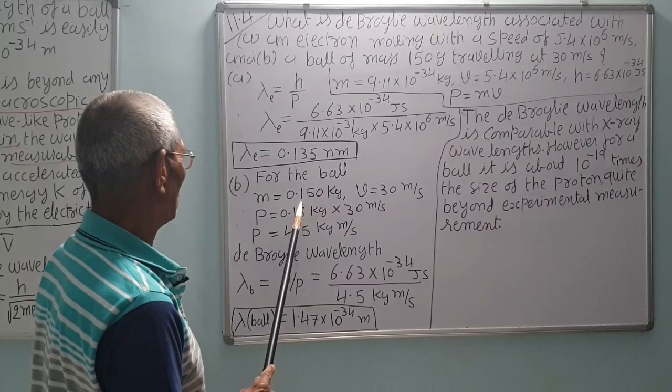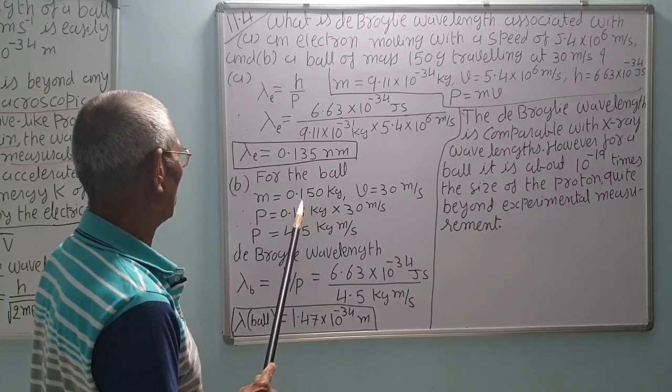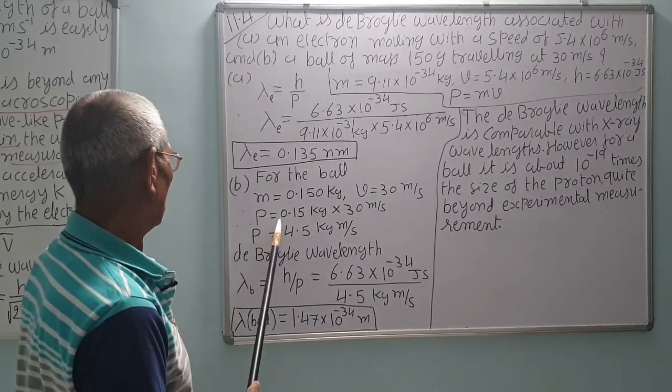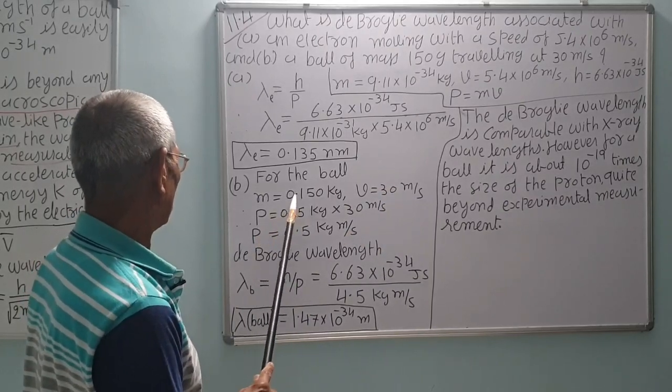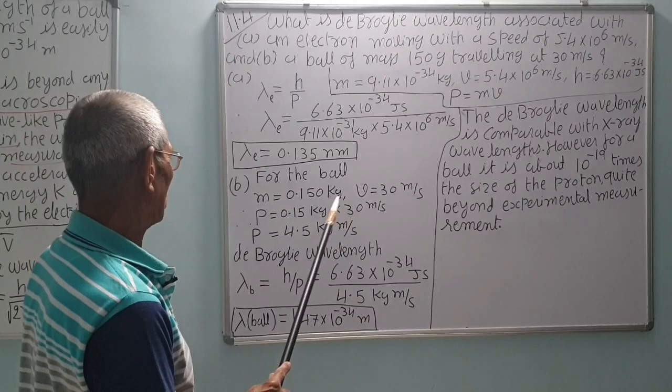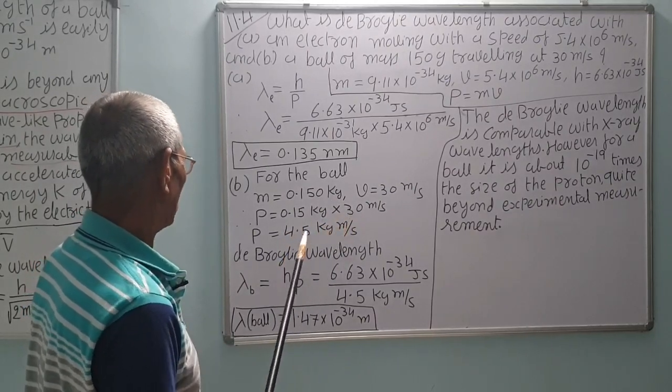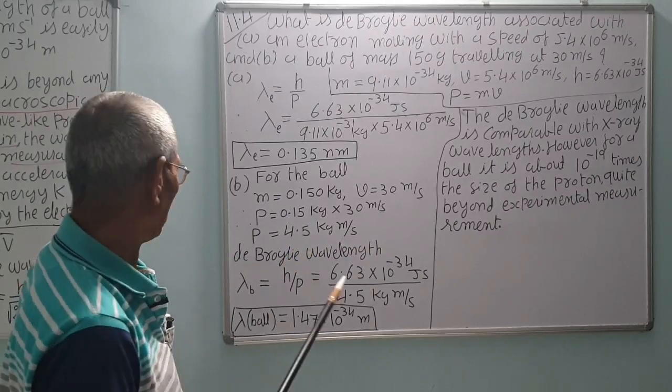So mass of the ball is 150 gram, that is 0.15 kg, velocity is 30 meter per second, and so p, momentum, is equal to the mass into velocity. Calculate, this comes about 4.5 kg meter per second.